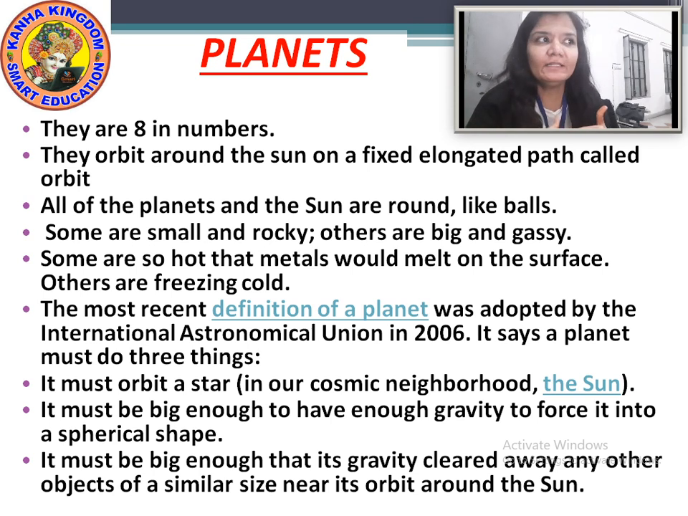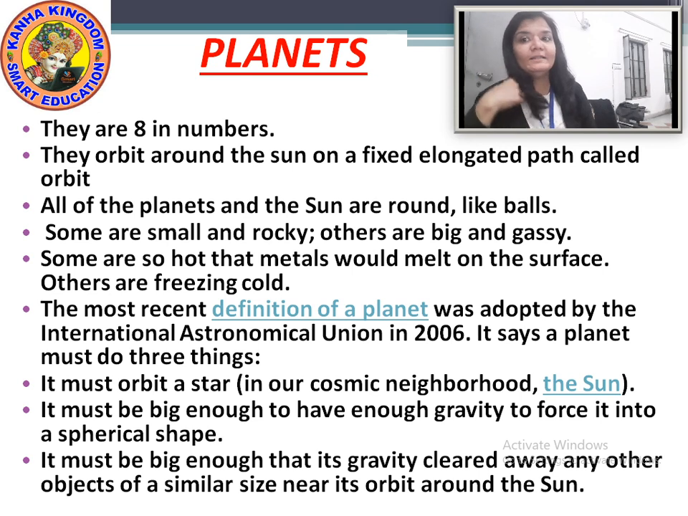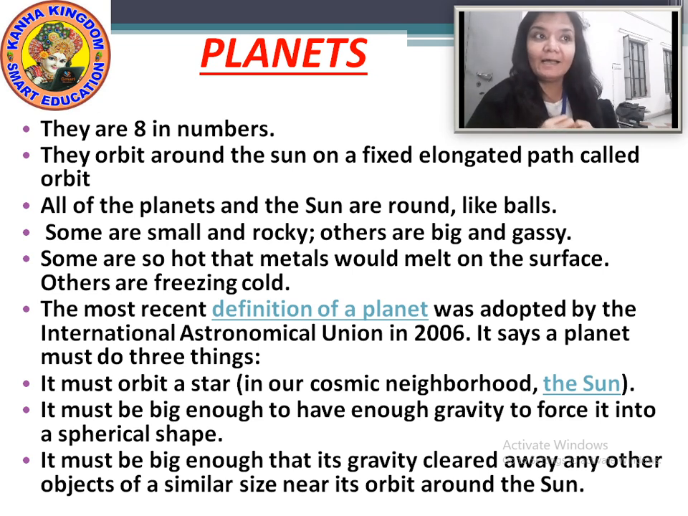Okay, further, all the planets including the sun are round. They all are round in shape, same like the ball which you play, whether it is a football or whether it is a cricket ball. The shape of the ball is the shape of the planets. Note down everything. Whatever you feel is important while I am explaining, note it down.